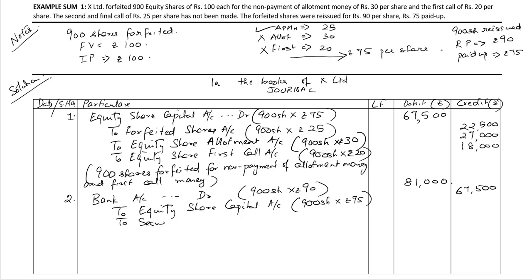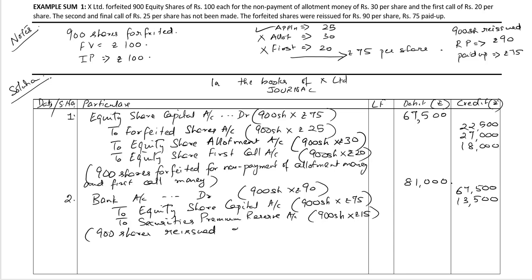And to securities premium reserve, the amount of the premium, 900 shares multiplied by the difference between the reissue price and the paid up amount, rupees 15, comes up to 13,500. 900 shares reissued at rupees 90 per share.